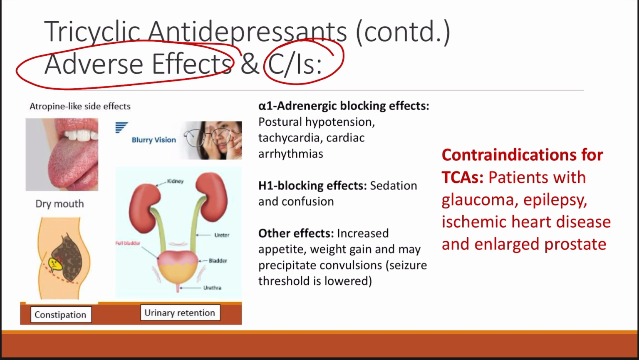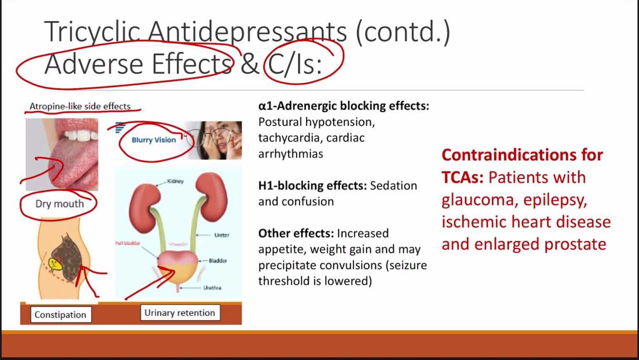First, coming to adverse effects. As you can see here, one is muscarinic blockade. In that case we will get atropine-like side effects, that is, as you can see here, dry mouth, then the patient will have constipation, then there will be urinary retention, then there will be blurry vision, all the things which are seen in case of atropine poisoning. Then other adverse effects include postural hypotension leading to reflex tachycardia and cardiac arrhythmias, which are due to the alpha 1 blocking activity of the tricyclic antidepressant, and also because H1 receptors are blocked, it leads to sedation and confusion.